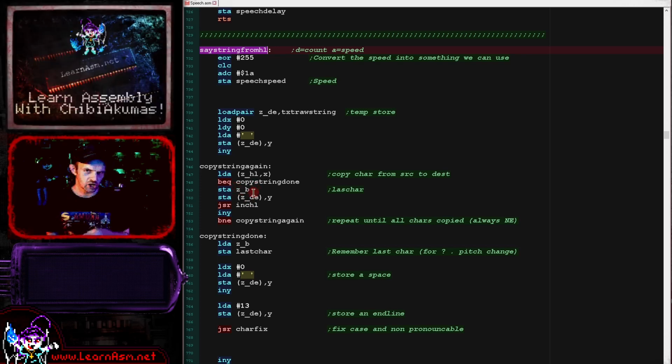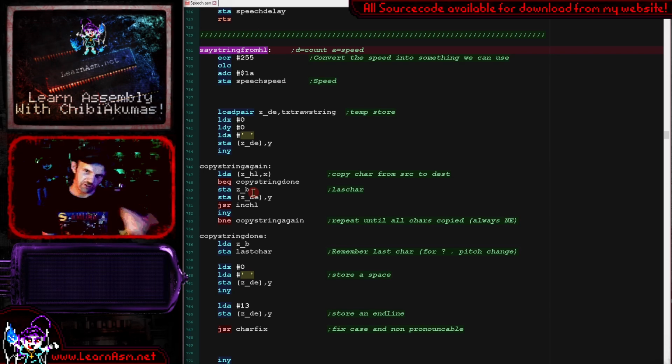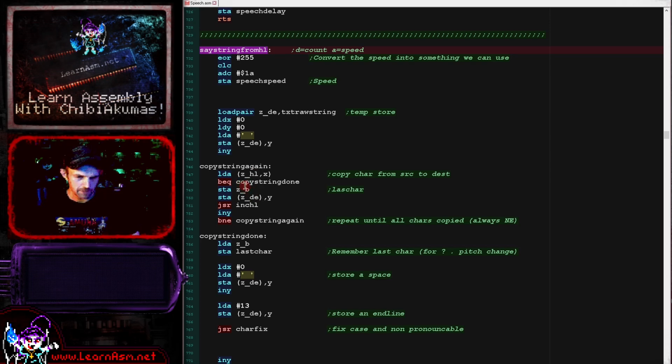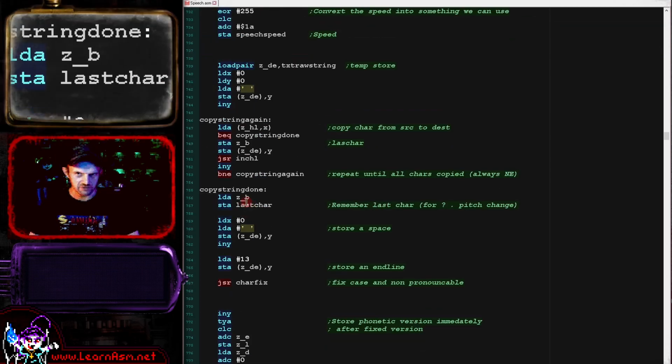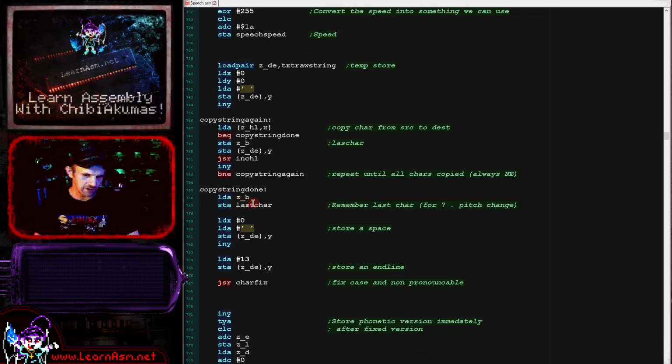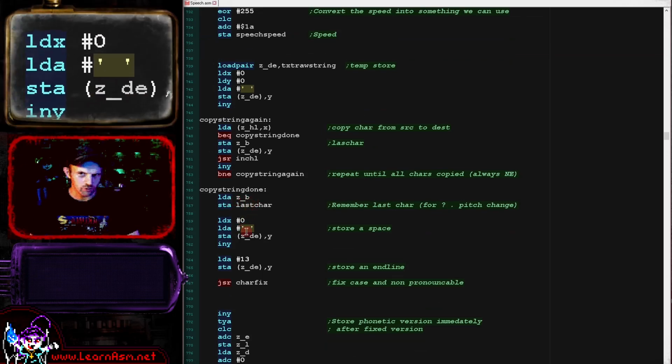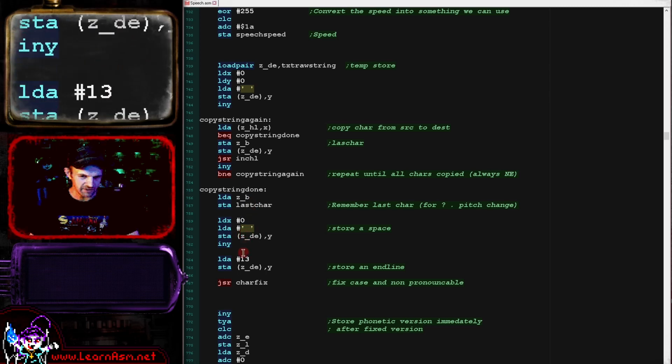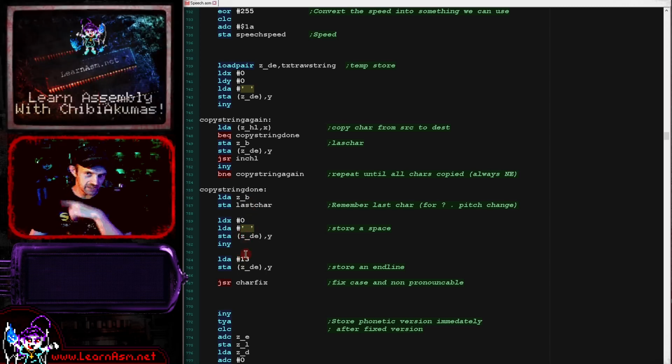Now, part of the code checks the last character and changes the pitch for questions and full stop sentences. If the sentence ends with a question mark, the pitch changes up on the last two vowels. If it's a full stop, it changes down. That's what this is doing here. B is going to be the last character, and we store that for later on in our speech playback routines to decide. We're also making sure the sequence ends with a space followed by a character 13. The initial string was terminated by 0, but the rest of the code is terminated by a character 13.